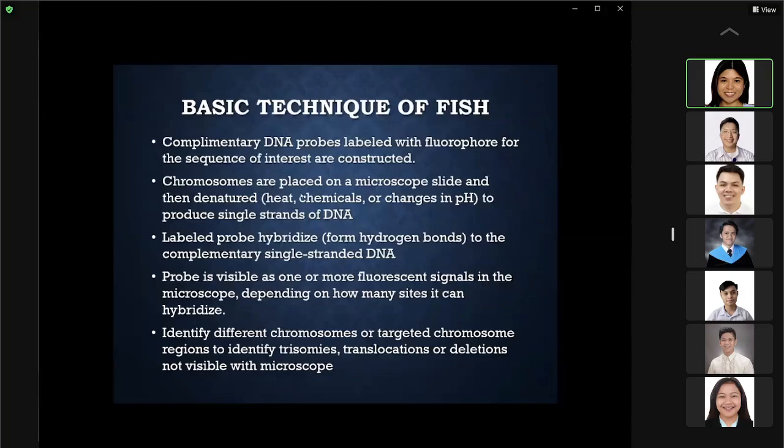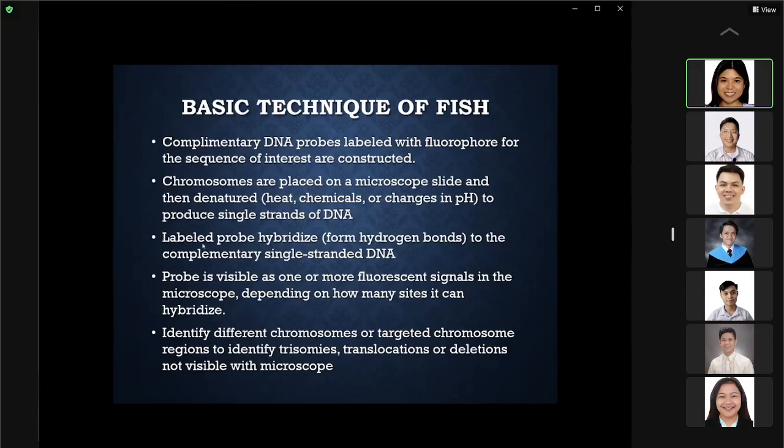So you have to have a complementary DNA probe labeled with a fluorescent dye, or fluorophore, for the sequence of interest. You have to construct it if it's not yet available. Then the chromosomes are placed on a microscope slide and denatured, either using heat, chemicals, or changes in pH, to produce single strands of DNA.